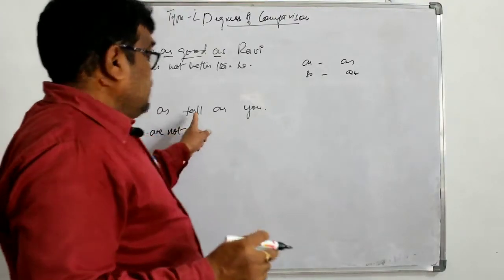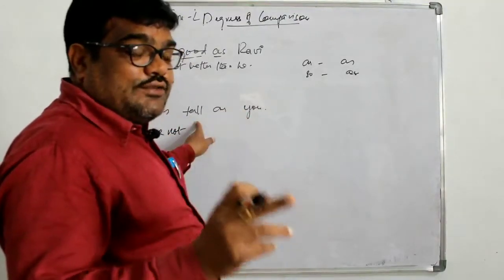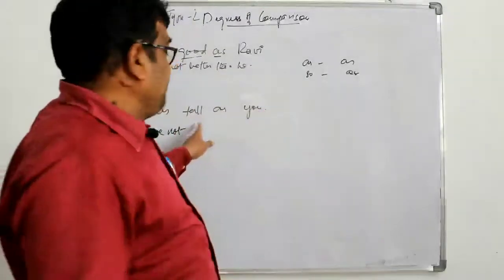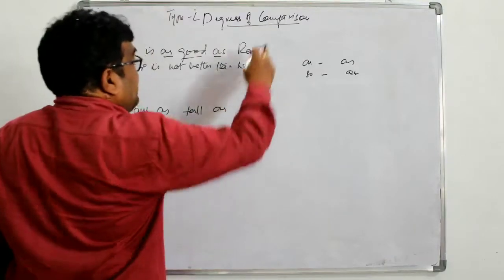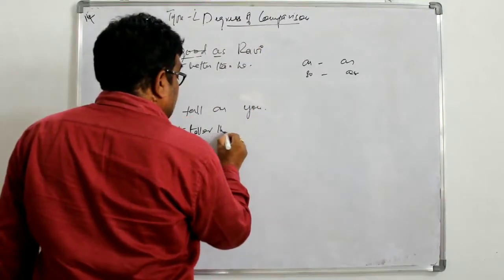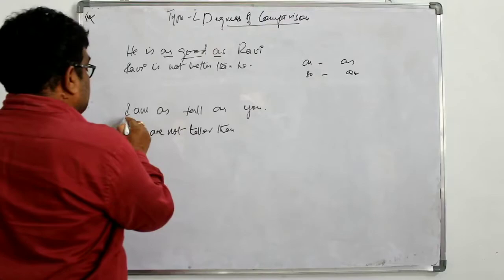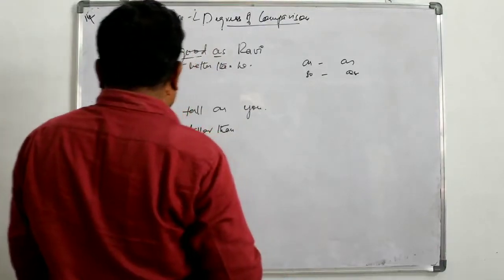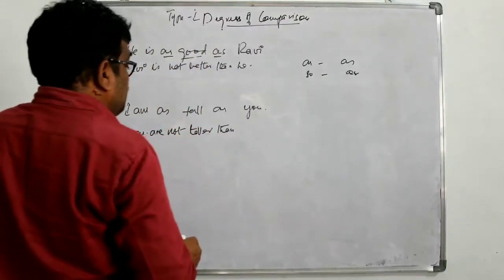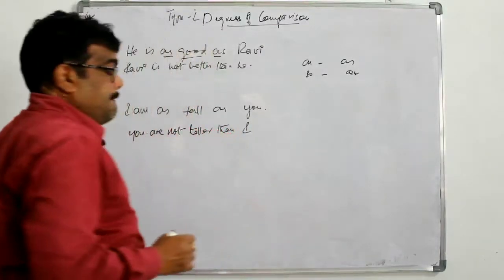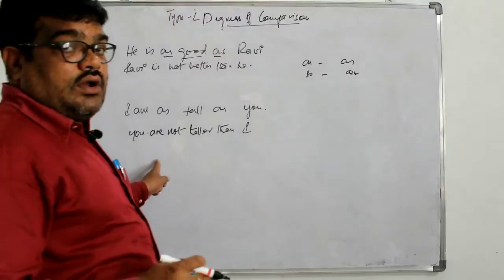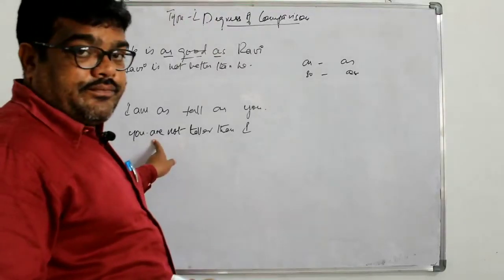So you are not. The adjective tall, in comparative it is taller. Immediately you have to add than. Then the first one goes to the last. You are not taller than I.